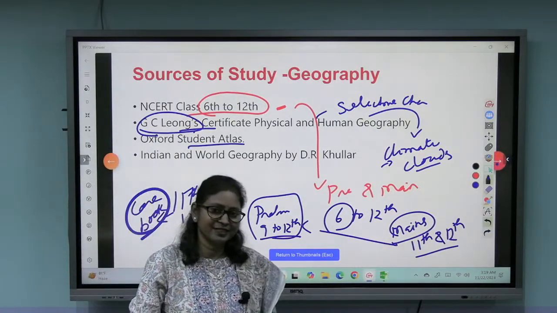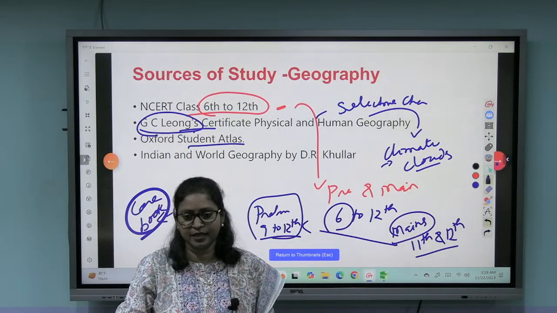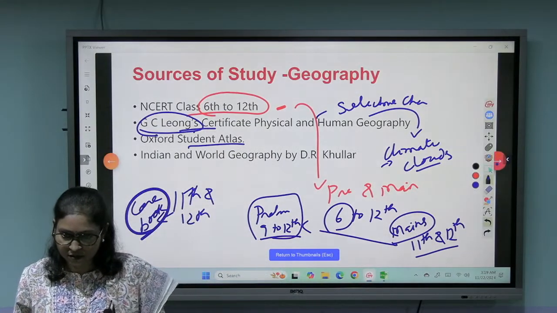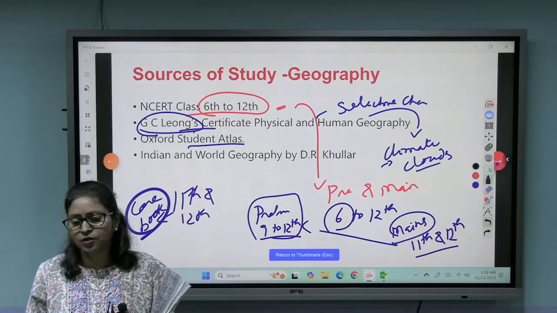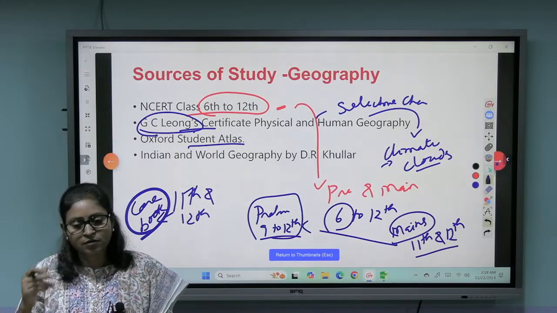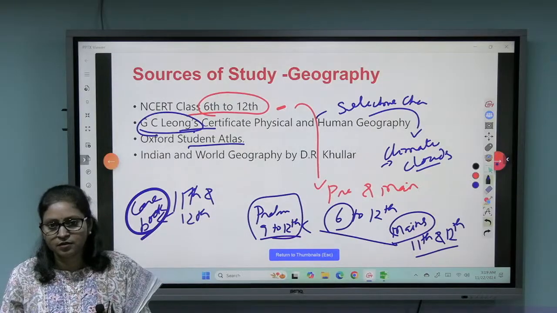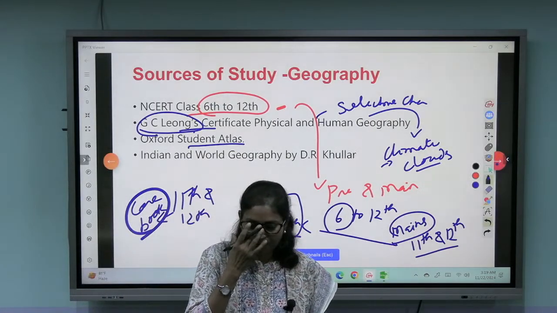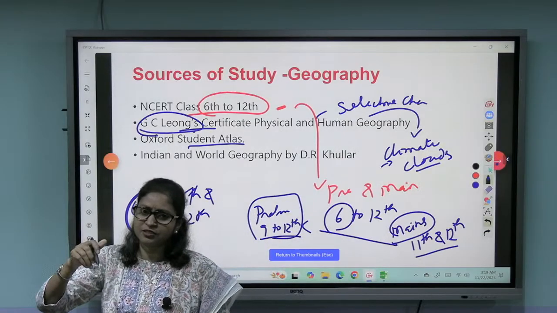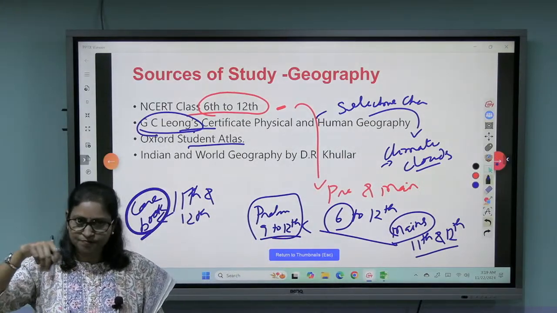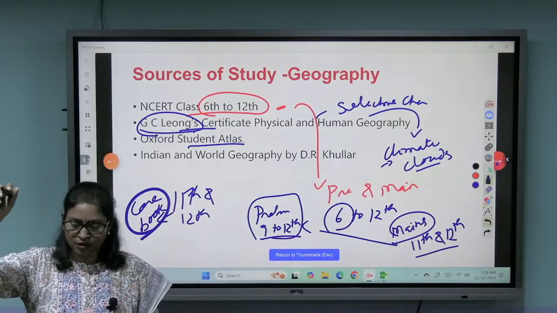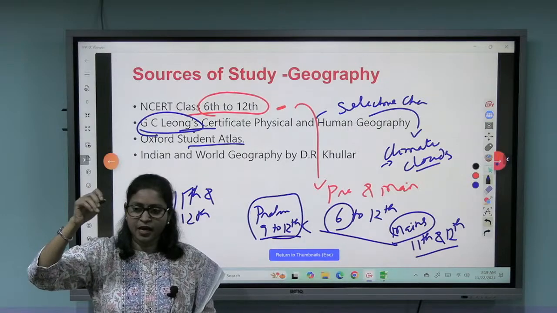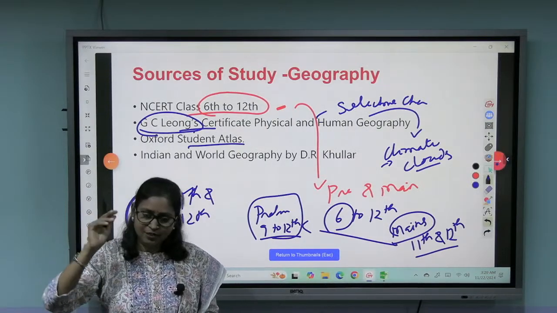A lot of questions come directly from the atlas, like India sharing boundaries with its neighboring countries: which is the longest border India shares with a neighboring country? Or they can ask, for example, Madhya Pradesh shares a border with which states, or which state in India has the largest coastline. Such kinds of questions.